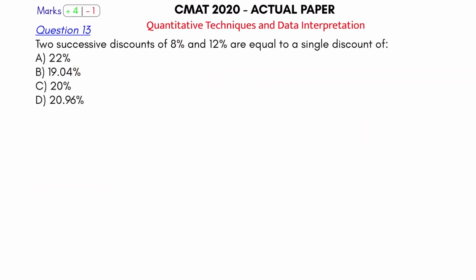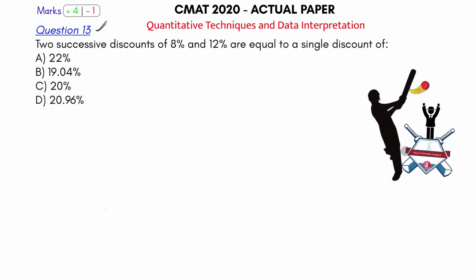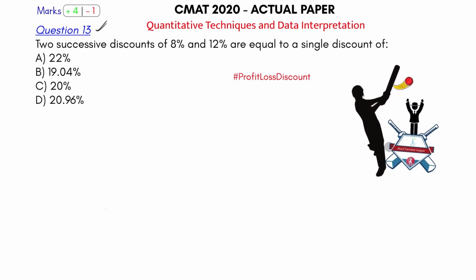So now we come and play ball number 13, that is question number 13 in the quantitative aptitude section. This is clearly a sixer for me as soon as I look at it, because this is a problem from profit, loss and discount, and it is asking two successive discounts of 8% and 12% are equivalent to one discount of how many percent. And we have seen this in the basics class of profit, loss and discount. We have a formula. What is the formula? X plus y minus x into y divided by 100, the formula for successive discount.